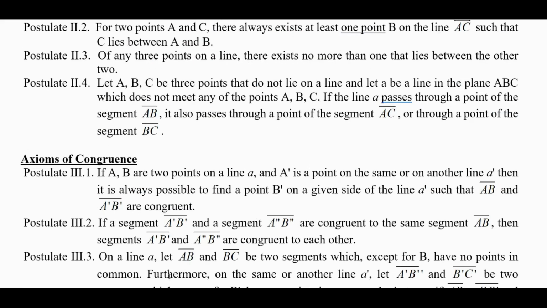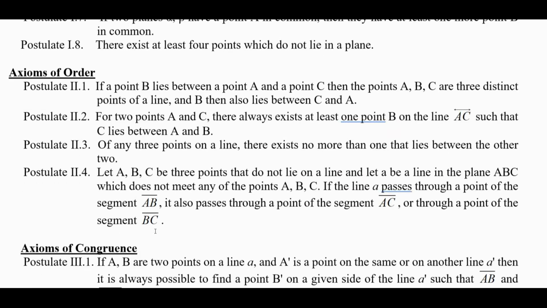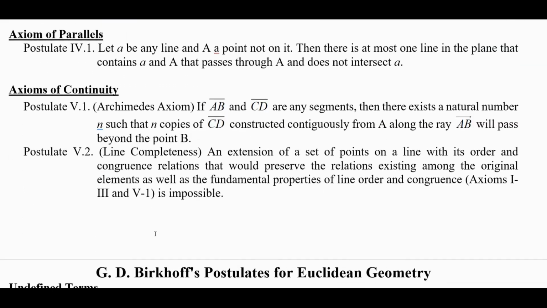That's basically the same as Euclid's postulate 2. And line completeness: an extension of a set of points on a line with its order and congruence relations that would preserve the relations existing among the original elements as well as fundamental properties of line order and congruence is impossible.